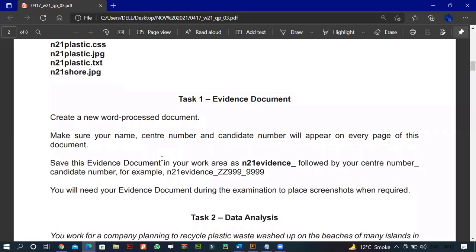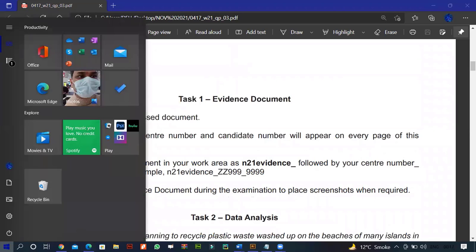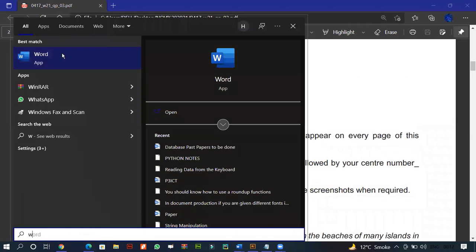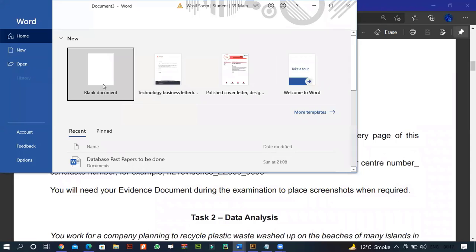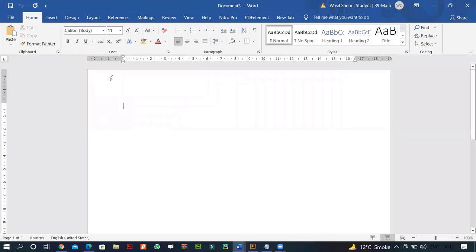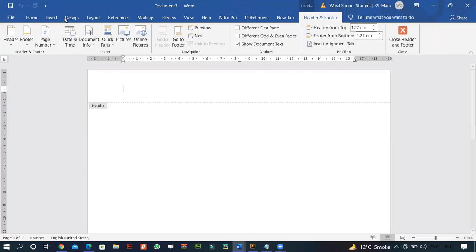Task 1, evidence document. Create a new word processing document. Make sure your name, center number and the date appear on every page. So we will open up Word, and obviously in the header we are supposed to have our name, center number, and the date.